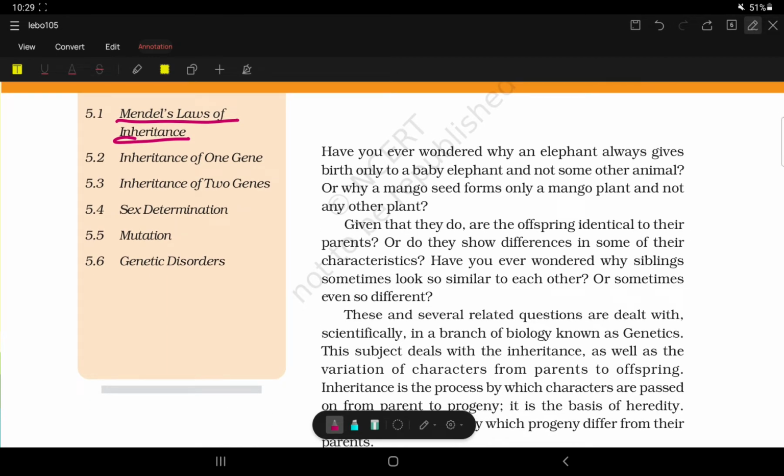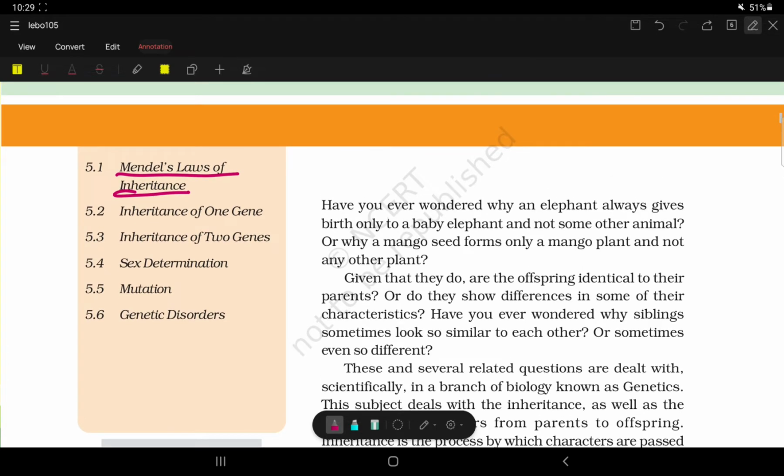Have you ever wondered why an elephant always gives birth only to a baby elephant? Why? For example, why do human beings only give birth to human beings, not another animal? The reason is genes, chromosomes, DNA. These are all the reason. For example, a human has 23 pairs of chromosomes.